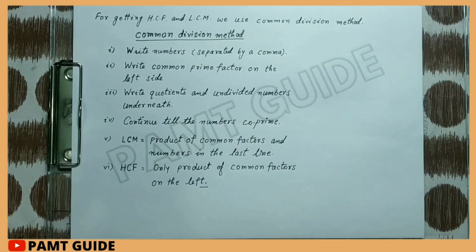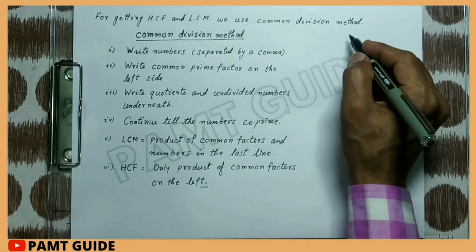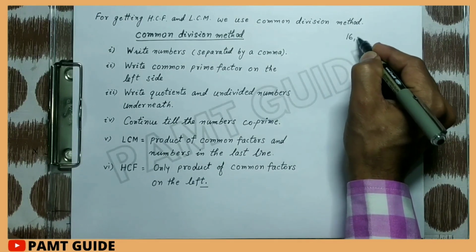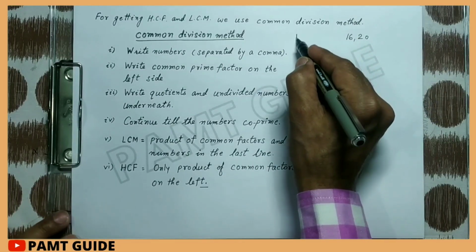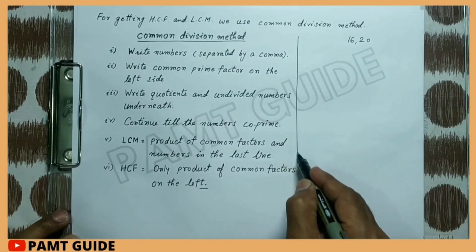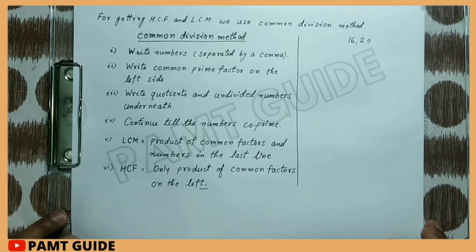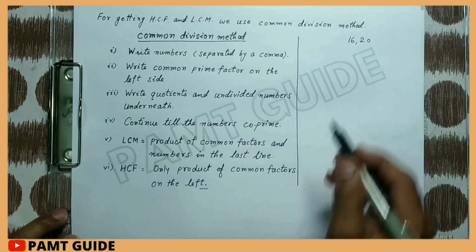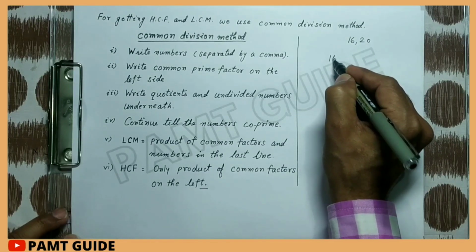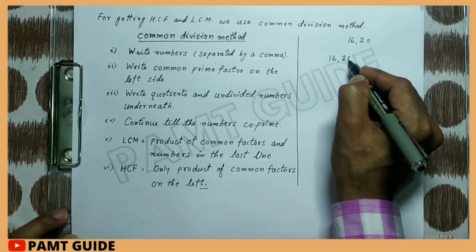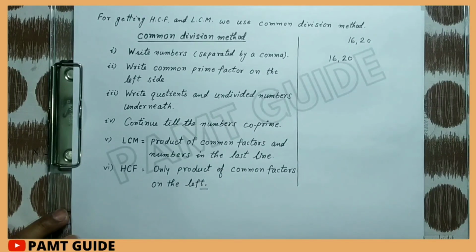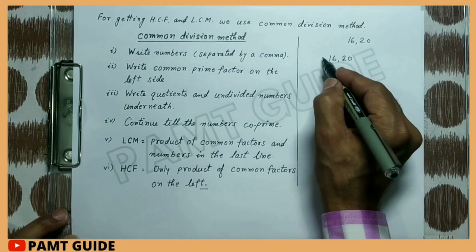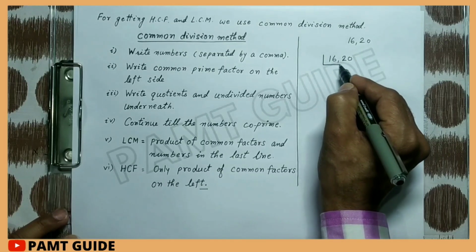Now we understand this by an example. Suppose we have two numbers, 16 and 20. In the first step, we write the numbers separated by a comma and then draw an L-shaped line like this.